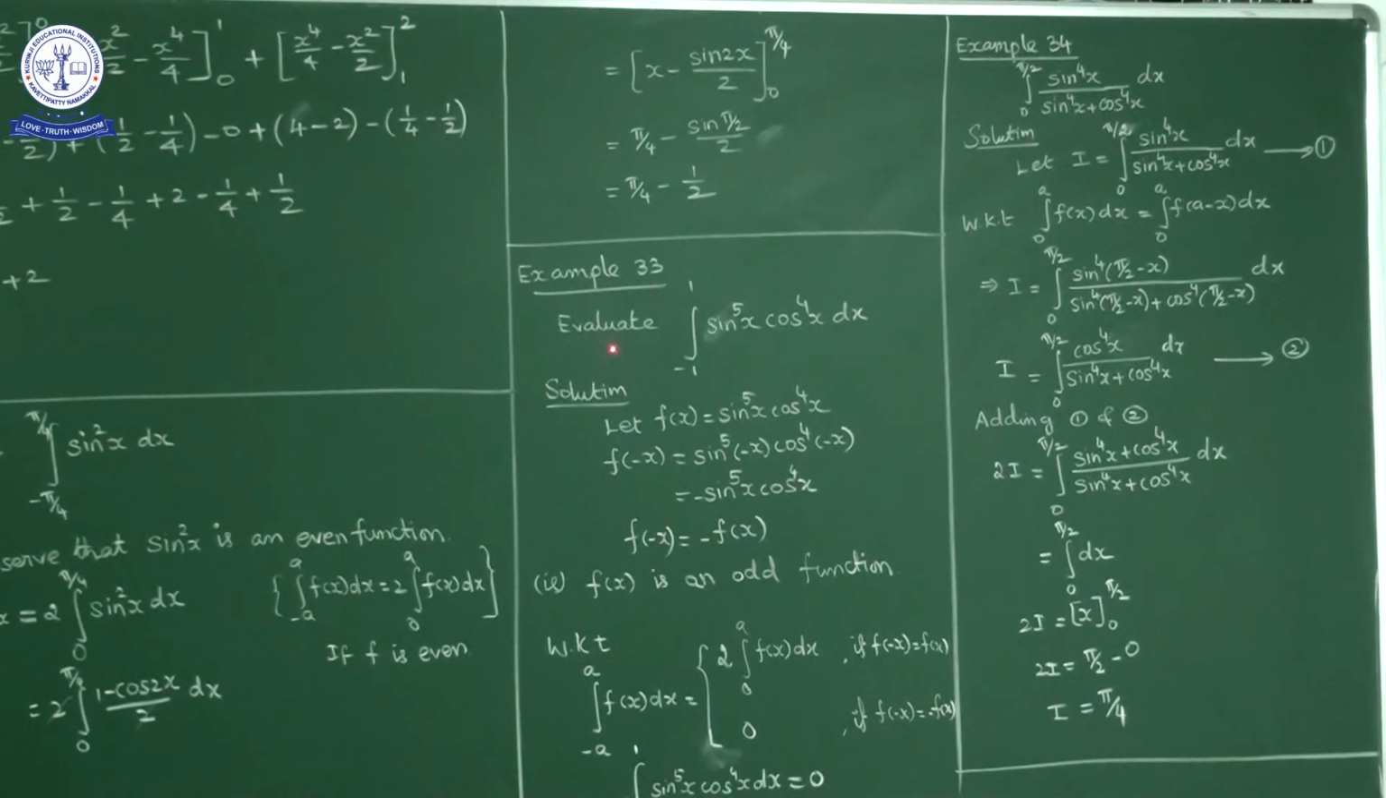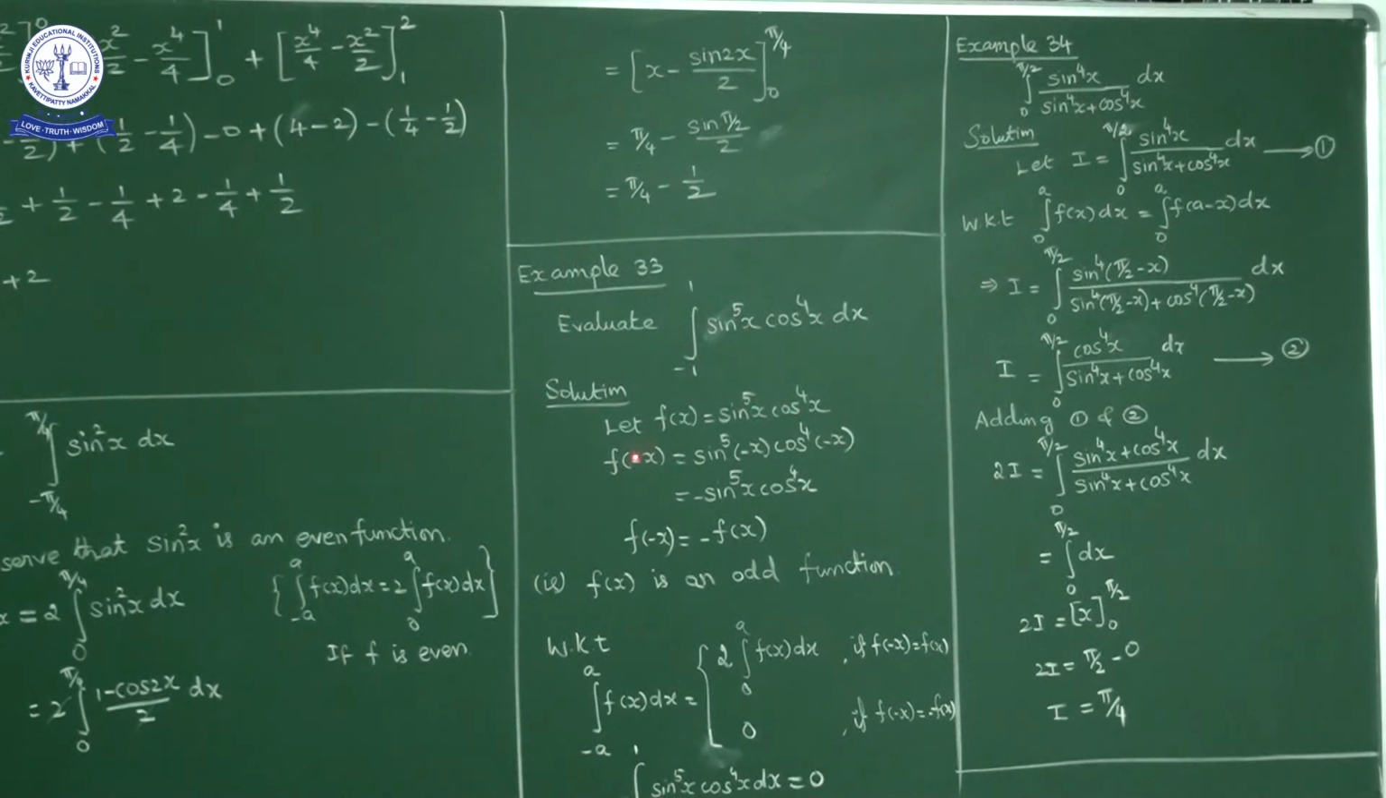Now, what is example 33? Evaluate the integral from -1 to 1 of sin^5 x cos^4 x dx. Whenever you have integration from minus a to plus a, or minus pi by 2 to plus pi by 2, -1 to +1, -2 to +2, check whether the given function is even or odd. How can you check? Simply, if f of minus x is equal to f of x, the function is even. If f of minus x is equal to minus f of x, the function is odd. Now, what is f of x? f of x is sin^5 x cos^4 x.